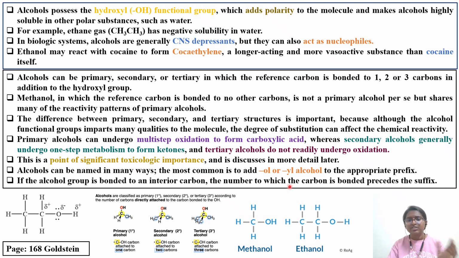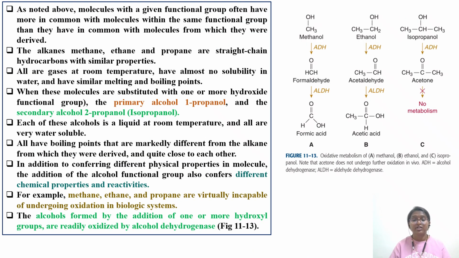Alcohols can be named in many ways. This you read based on which type of functional group it is attached to. It is named by the IUPAC name, which is also important. When you are doing a literature search, the CAS number, synonyms and IUPAC name are all very, very important. Otherwise, you will end up getting so much information that you will not be able to identify the exact chemical on which you are performing the literature search.